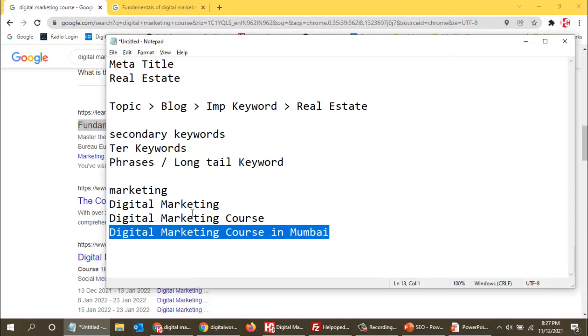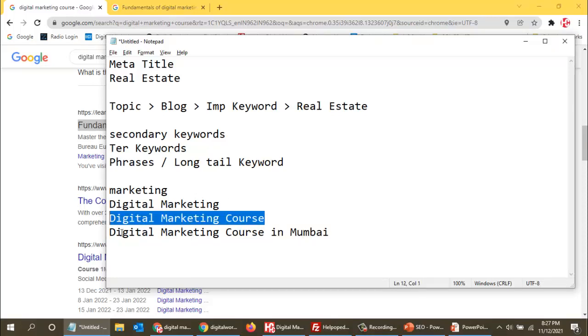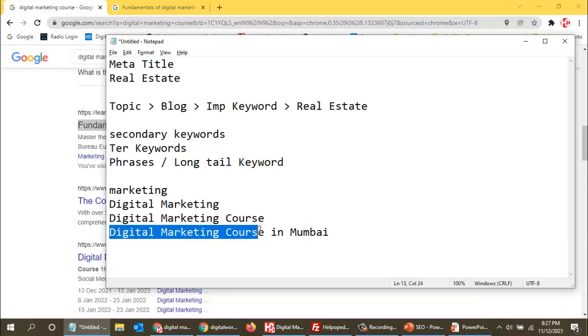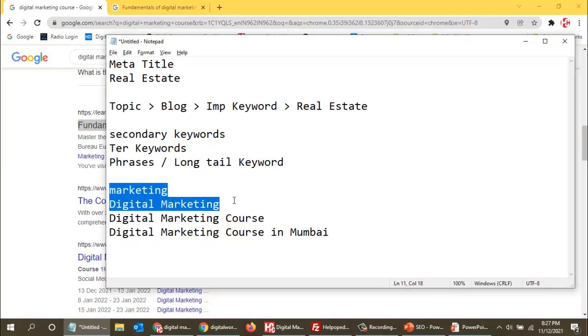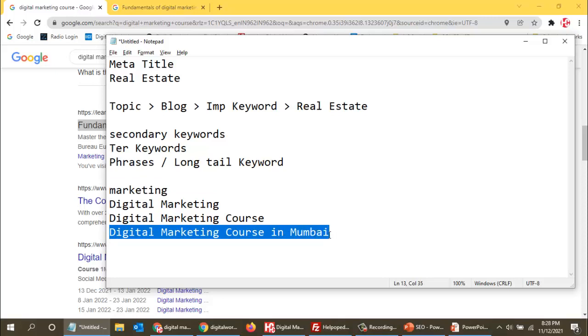So if a person wants to do a digital marketing course, people will not just search for digital marketing course. People will search with their location. So this is very precise, and your website will come up easily with long tail keywords. These are all broad range keywords, and your website might not come up with them. The keyword difficulty is very hard, and you might take months or years to rank your website with these keywords. But it is very easy to rank your website with long tail keywords.